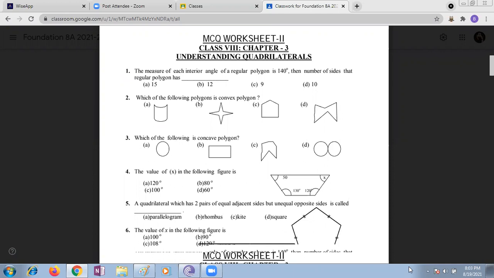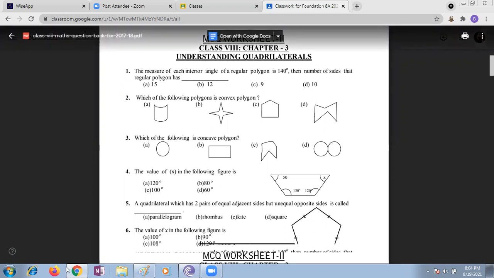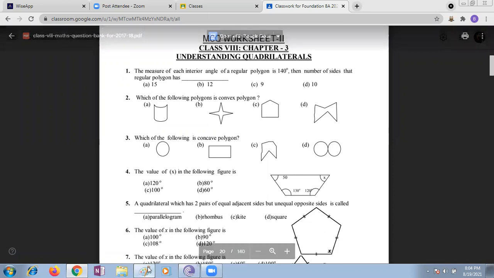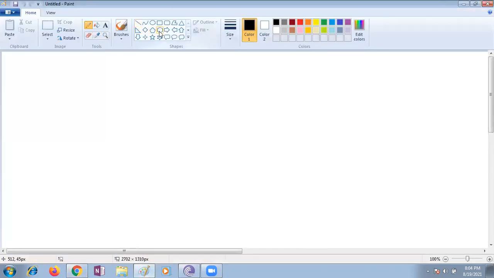Each angle is 140. So 140 into sides. How are you supposed to find the sides? Regular polygon means all sides are equal, all angles are also equal. Ma'am, they just gave one angle and are asking the number of sides. Nana, just draw it. This is a regular polygon. You take whatever regular polygon you're supposed to take.